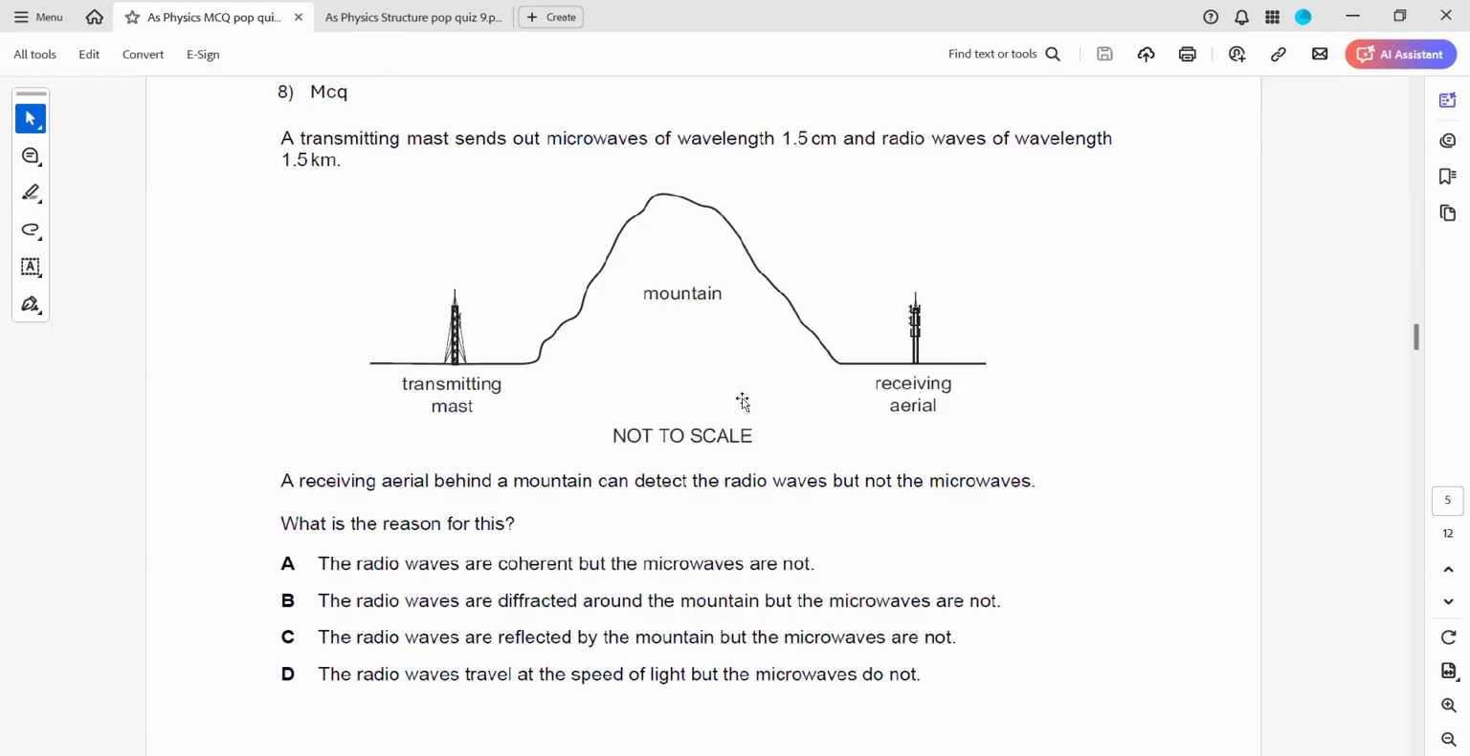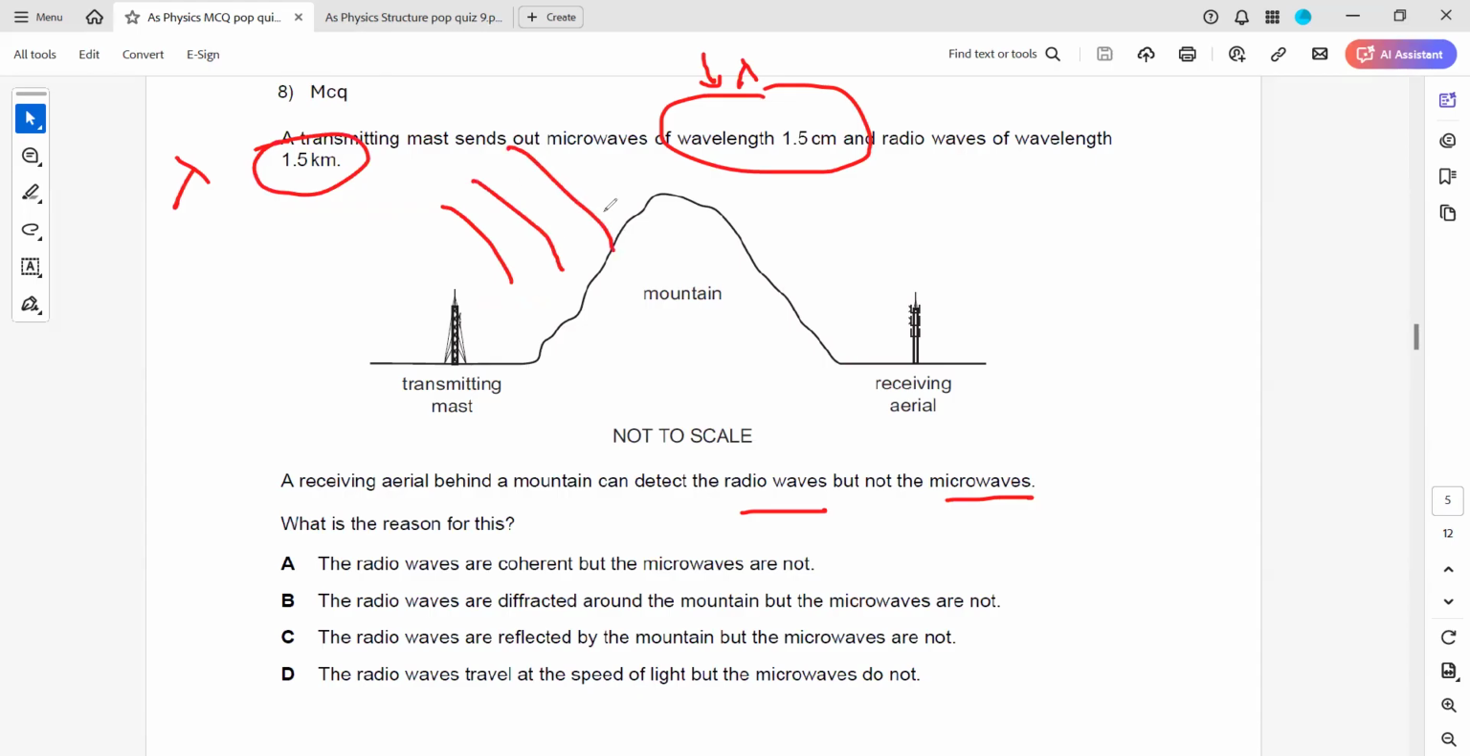As we know, a longer wavelength diffracts more than a shorter wavelength. So a receiving aerial behind a mountain can detect radio waves, but not microwaves. Microwave has a shorter wavelength. Shorter wavelength diffracts less, longer wavelength diffracts more. Say this is a signal produced. As a result of diffraction, the aerial can receive those signals.